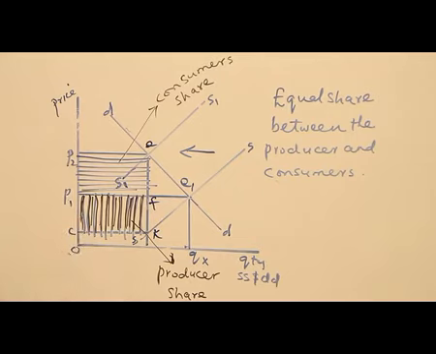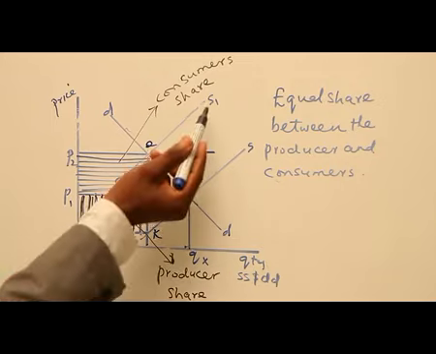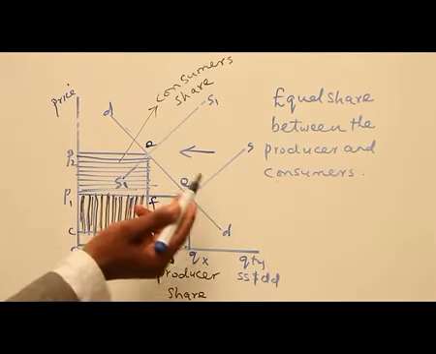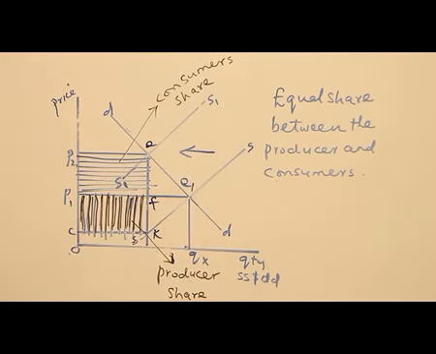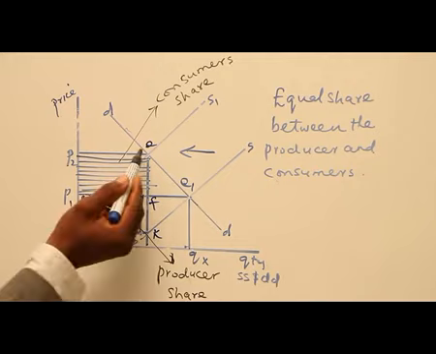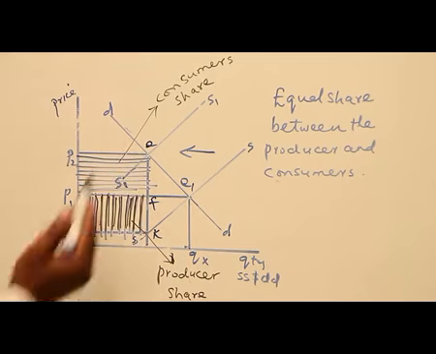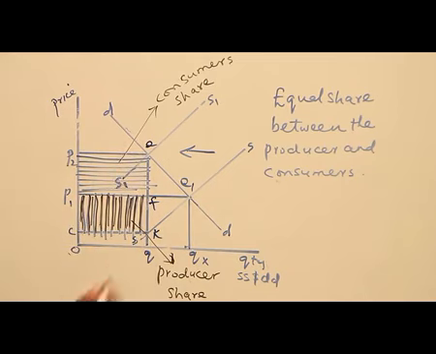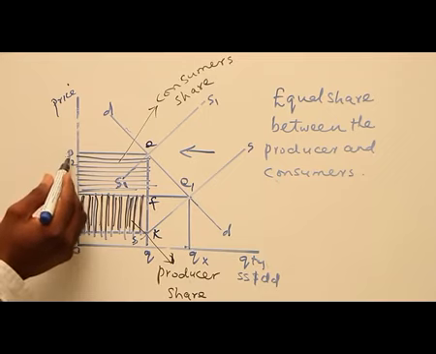Now, with tax imposed on the commodity, there will be a backward shift in the supply curve. That's why we have S1. That is, the supply curve has shifted backward, and a new equilibrium point will be established. That's why we have point E. And the equilibrium quantity will be just Q, while the previous quantity is Q star. Now the new equilibrium quantity has been established because of the new equilibrium point. The equilibrium price will now be P2.